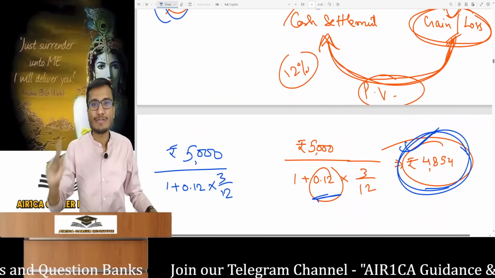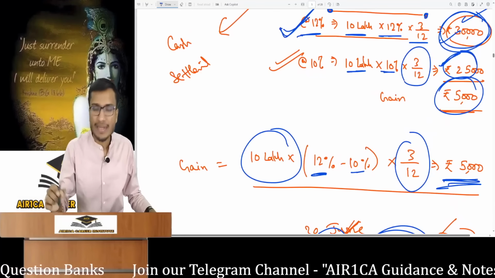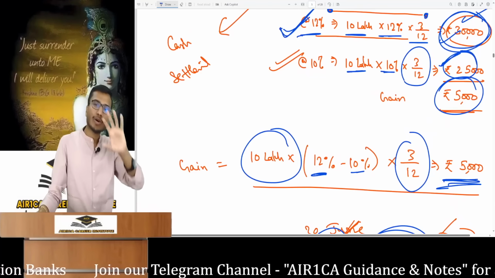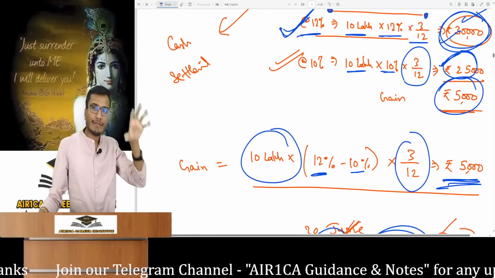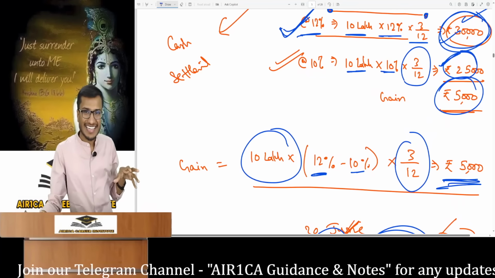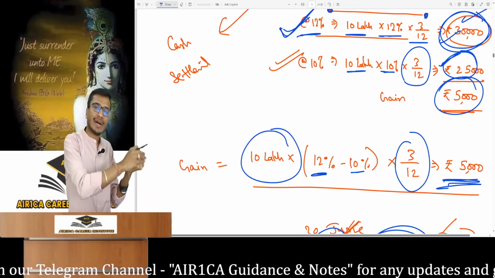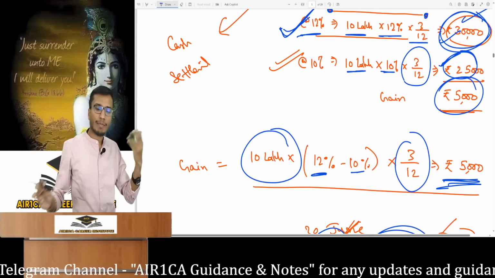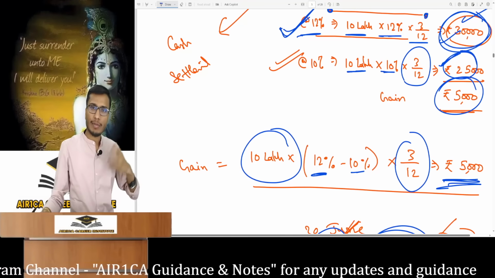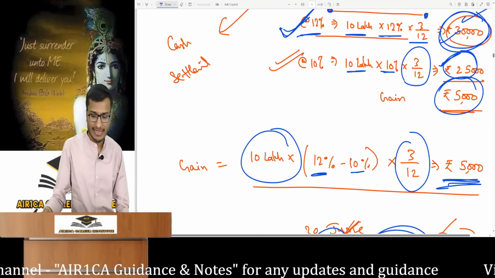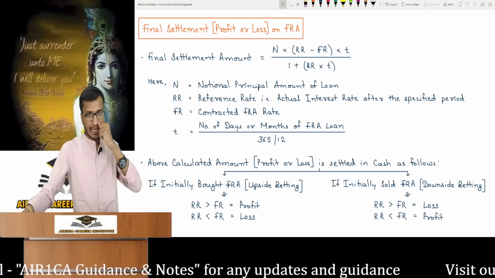So investing this in the market will show a 5,000 benefit after 3 months. 30,000 minus 5,000 is 25,000. So it's the FRA rate or not? Whether cash or physical settlement, the outcome is the same. In practical life and exams, we do cash settlement. Actually, the loan will be taken at the market rate. But in the FRA that you will do, the gain or loss will be cash settled. These are practical life matters. Now let's move on. Don't overthink this.